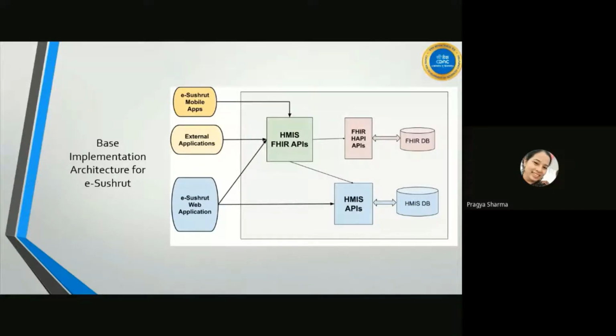We developed a number of APIs based on the 8 essential sets recommended by NDHB. NDHB has recommended 8 essential sets of resources that should be shared, and our HMIS should be capable of sharing at least those resources. We started working with those resources first, and we provided APIs based on them.